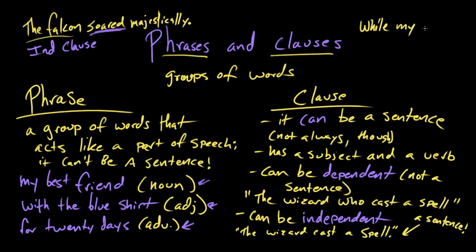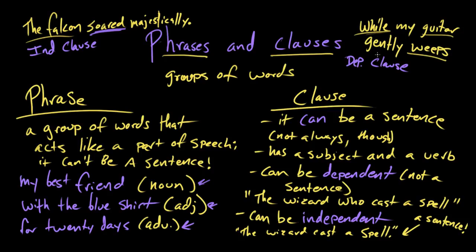All right, so let's get a little bit of George Harrison in here. While my guitar gently weeps. We've got a subject in here, my guitar, and a verb, weeps. So we know it's a clause, but it begins with this word while, which is, I think, a subordinating conjunction. Right. So this would actually be a dependent clause, but it is a clause. This thing could not be a sentence on its own. That's right.